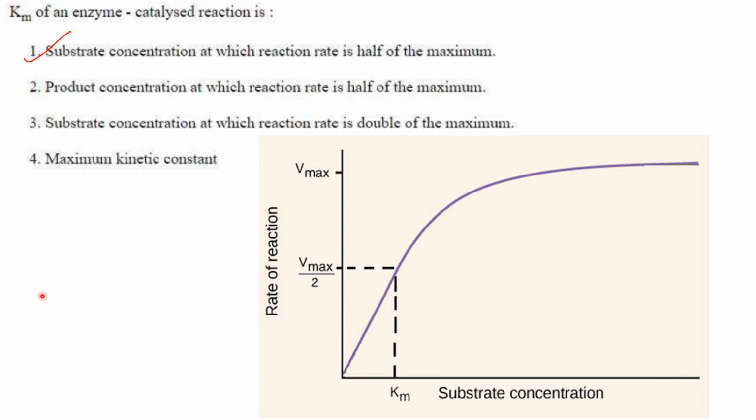So if you see the diagram here, this is the Vmax by 2, that is half of the rate of reaction, half of Vmax. This is the Km. So Km is the substrate concentration at which rate of reaction is half of the maximum. So answer is option 1.